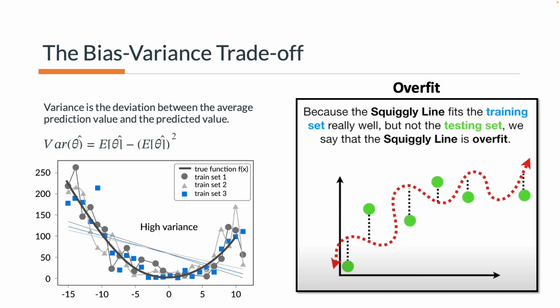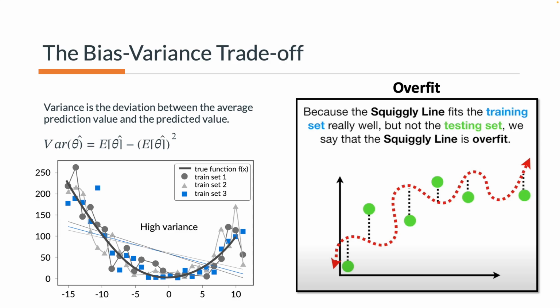So variance is the deviation between the average prediction values and the predicted values. We can see that in the diagram at the left side of the screen. If that thick gray line is the true function and we have 3 training sets, you will see that those different shapes are quite different. For example, the blue ones almost fit the curve.